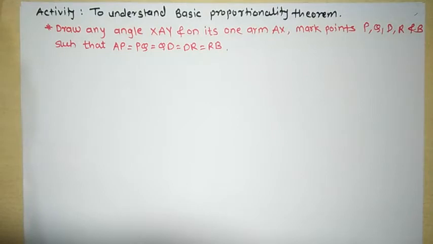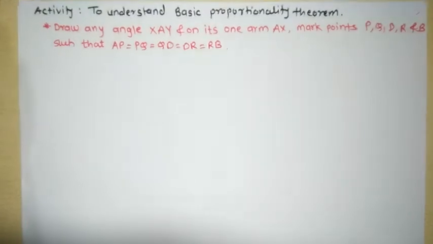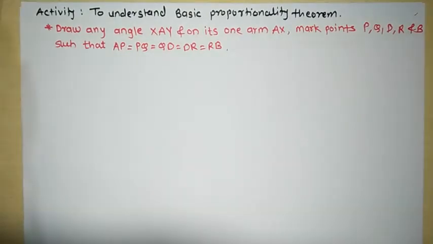Now we will see. Write down the next title, that is activity. This activity is to understand the basic proportionality theorem. This is the first theorem, the basic proportionality theorem. It is also known as Thales theorem. इसको ही Thales theorem बोला जाता है.